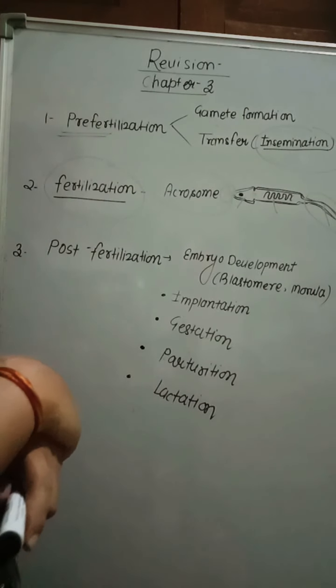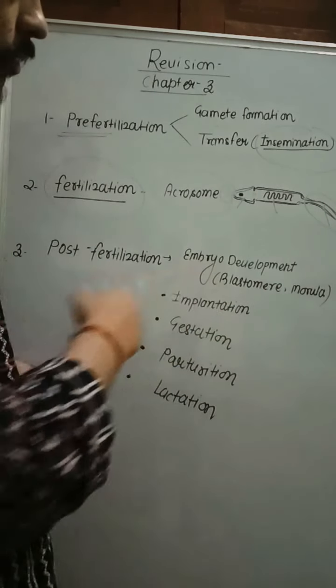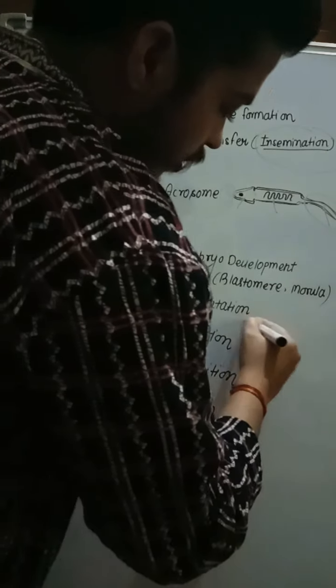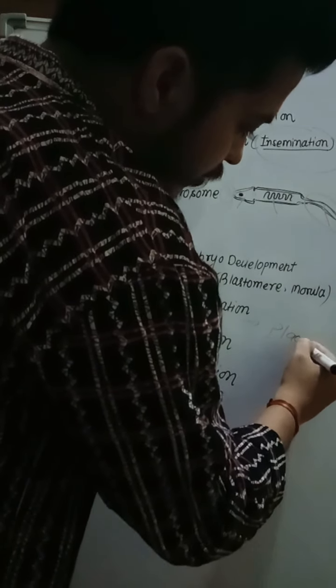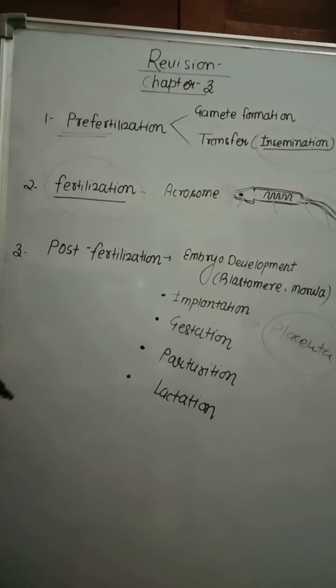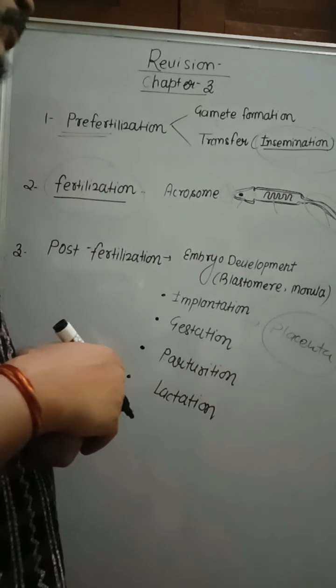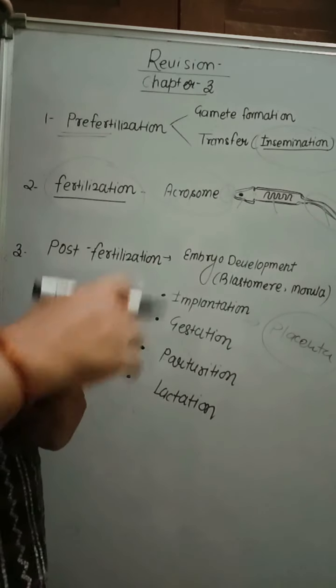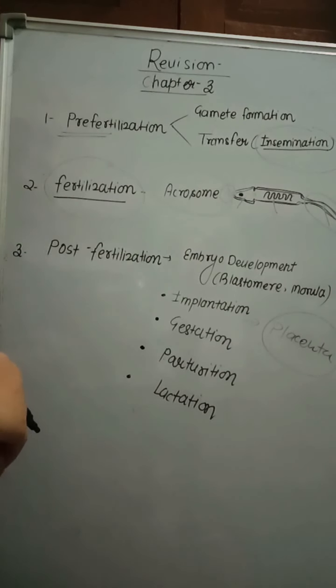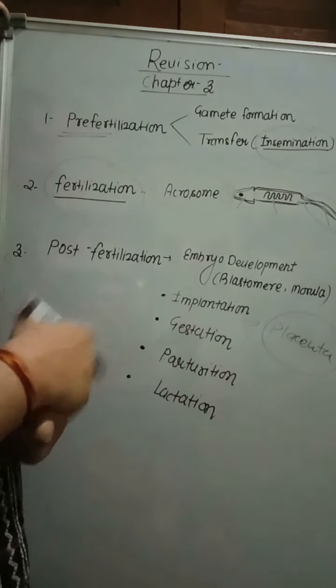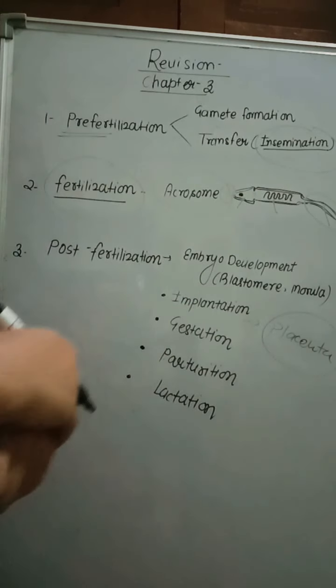Then after implantation, how does it get nourished? The implanted embryo gets nourishment through the placenta, when this embryo forms fetus and fetus forms child. So the placenta provides the nourishment. How? It acts as a barrier between mother and fetus, which facilitates the supply of oxygen and nutrients to the fetus and also removes the nitrogenous waste and waste material from the fetus. That is a function of the placenta.